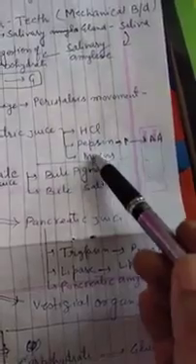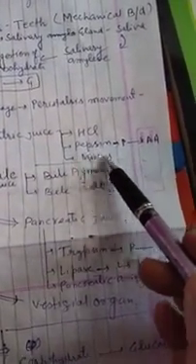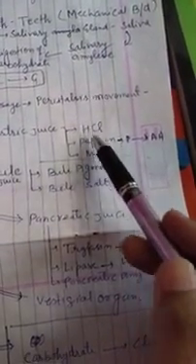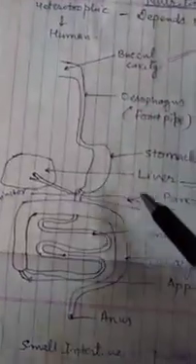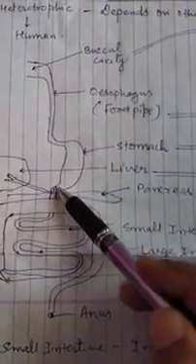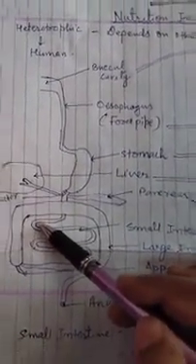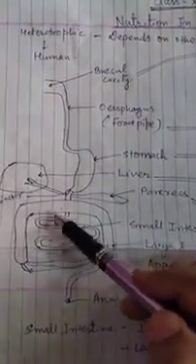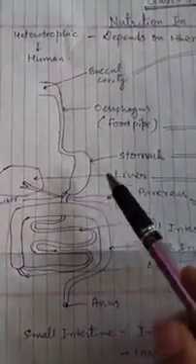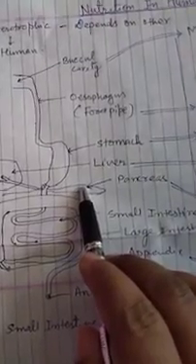So gastric juice also contains mucus, and mucus protects the inner lining of the stomach from the action of HCl. Then food enters the small intestine, and this part of the small intestine is known as the duodenum. The duodenum receives bile from the liver and pancreatic juice from the pancreas.